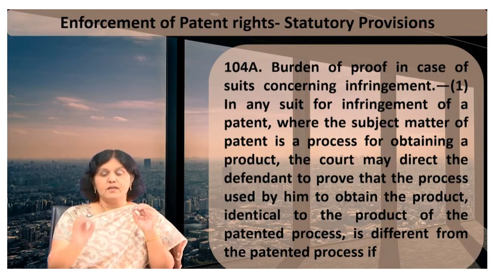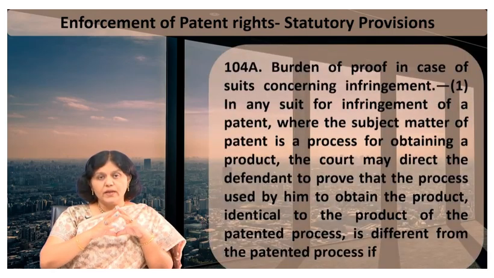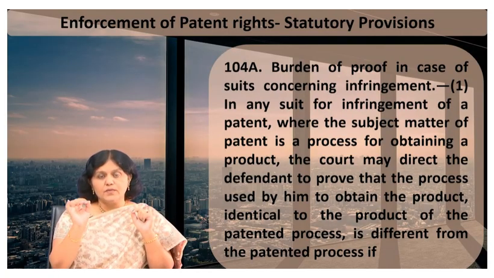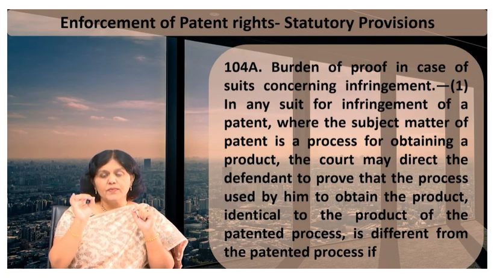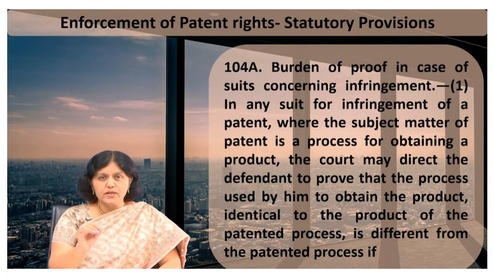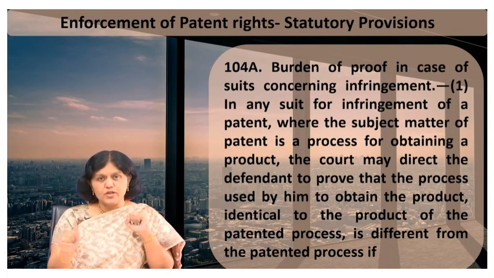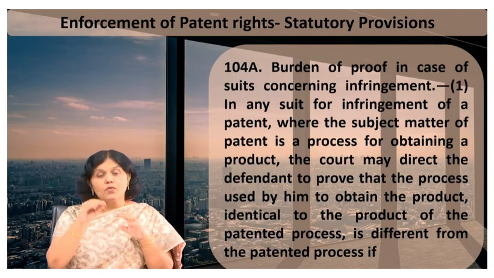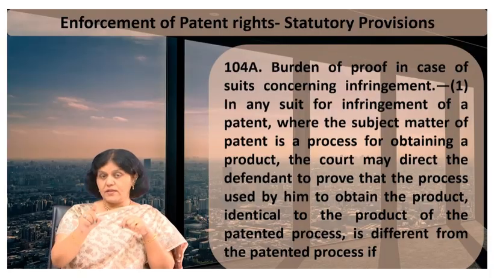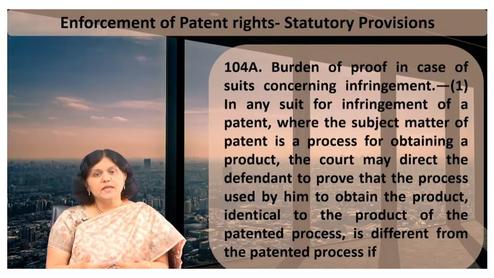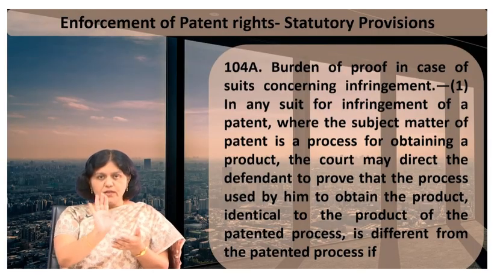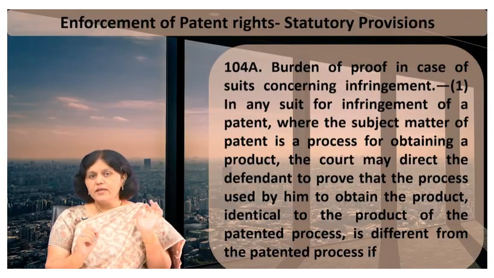Further, it says, if the subject matter of a patent is a process for obtaining a new product, or there is a substantial likelihood that the identical product is made by the process, and the patentee or a person... Just before going into the details, we will share this in the reading material, especially Chapter 18, because everything we cannot put here. So whenever you go into the details of this session, please keep that reading material in front of you. I especially suggest keeping a hard copy, so that you can watch the video and check it in the hard copy to understand it easily.